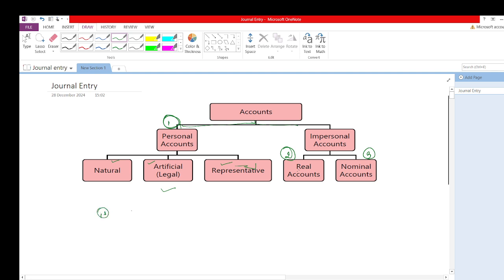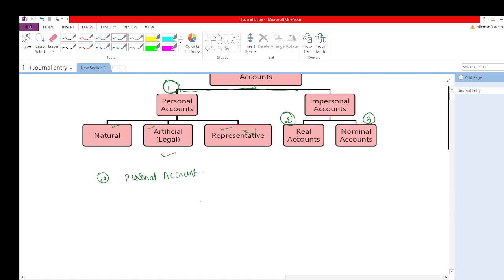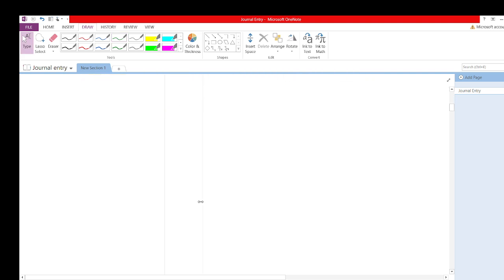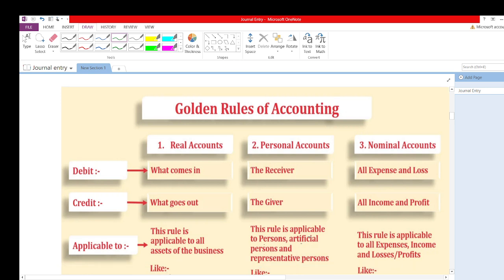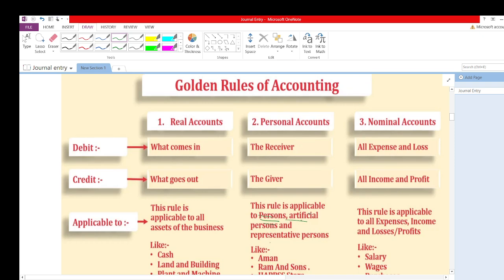Now first there is the personal account. So what is a personal account? Personal account is applicable to all persons, that is natural person, artificial person and representative person.